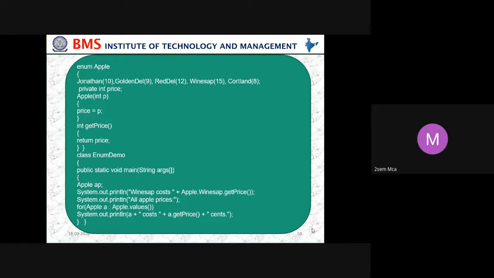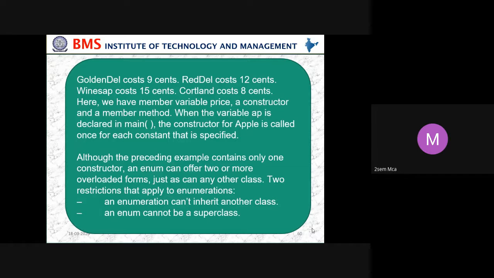Then class EnumDemo, public static void main with string arguments. Apple ap, then System.out.println, Winesap cost, Apple.Winesap.getPrice. Then System.out.println, all apple prices, for Apple.values, System.out.println cost, getPrice, then cents. So GoldenDel costs 9 cents, RedDel costs 12 cents, Winesap costs 15 cents, Cortland costs 8 cents.